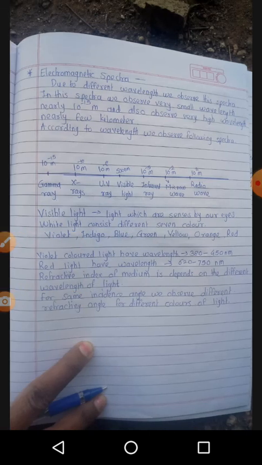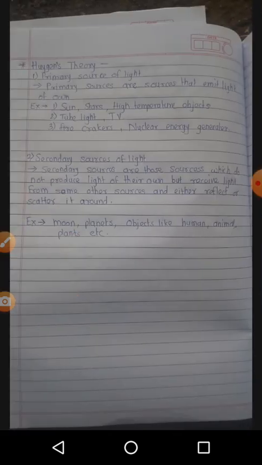Today we observed these main points. Light as a wave. In that topic we studied the electromagnetic waves, some properties of electromagnetic waves, then the visible spectra, electromagnetic spectrum. Here we observed the electromagnetic spectrum, and the next main point